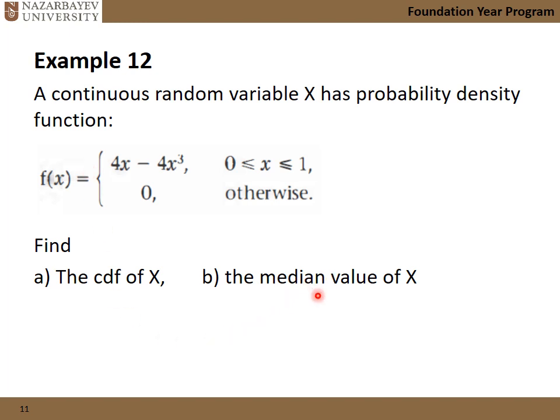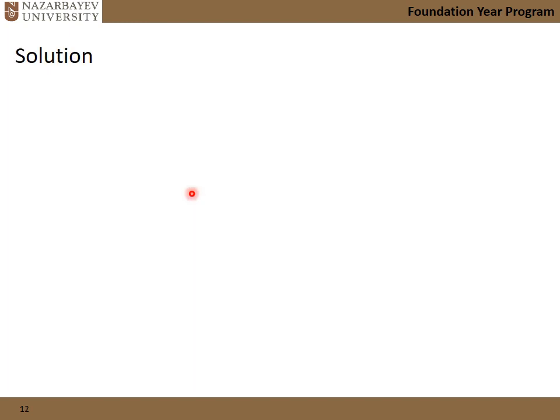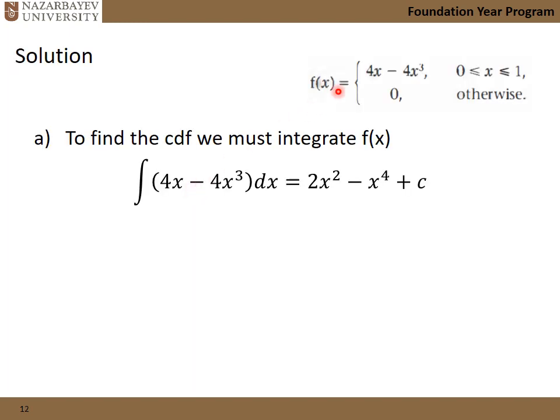B, we need to find the median, Q2, no problem. Let's start with the integral. That's the function, that's the PDF. Integrating the PDF is going to give me capital F. And don't forget, because our integral has no limit, we need to add a constant.